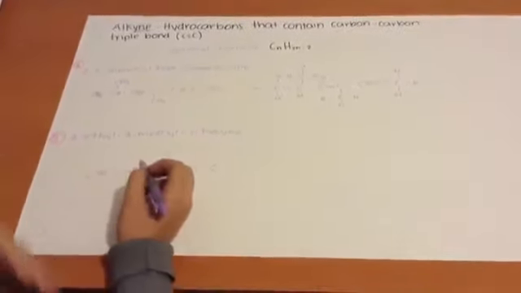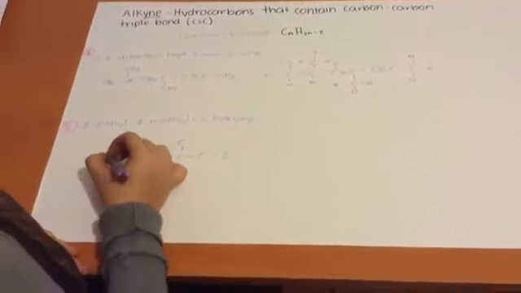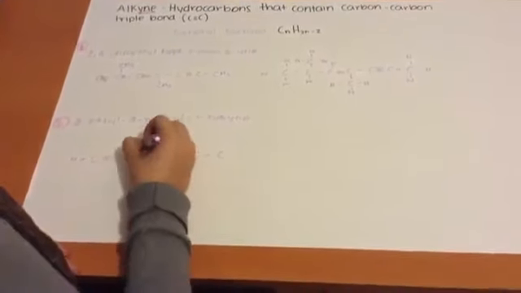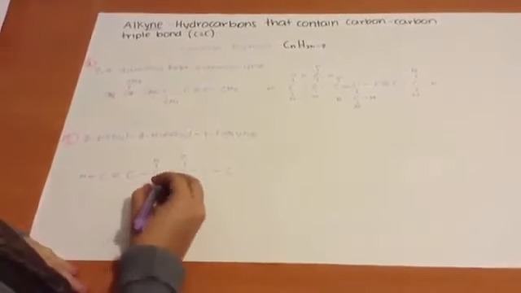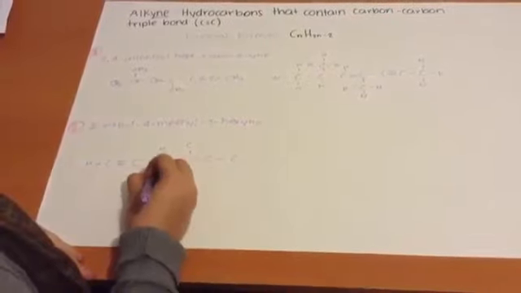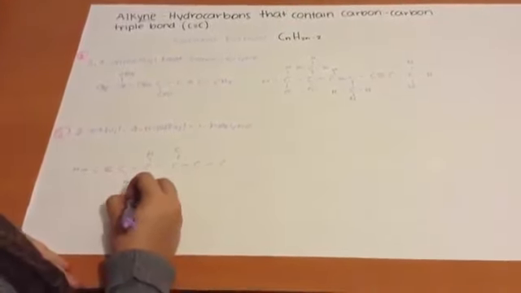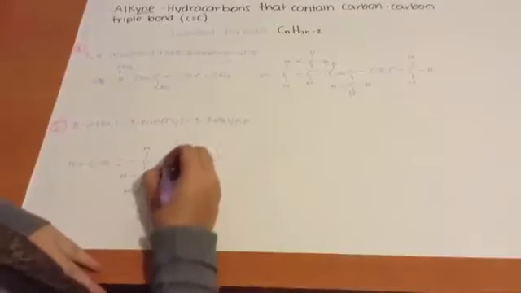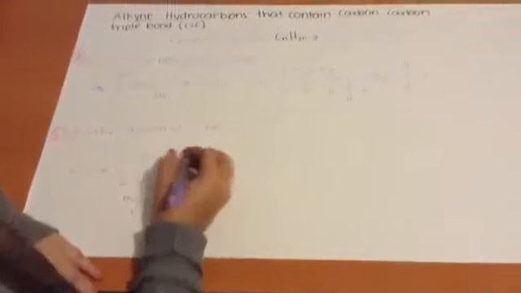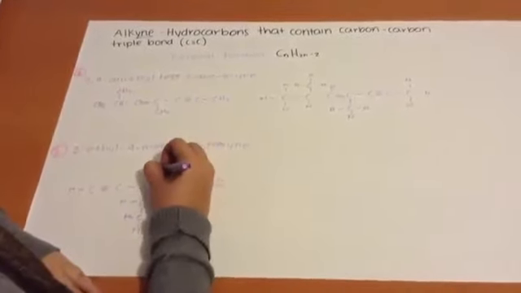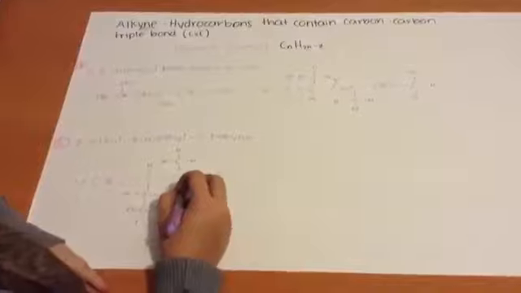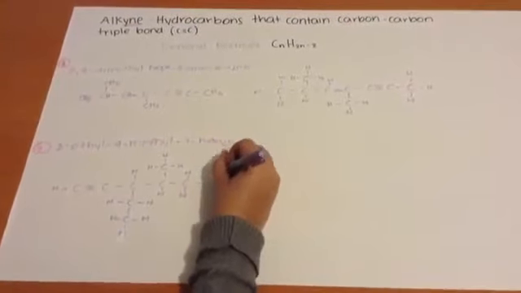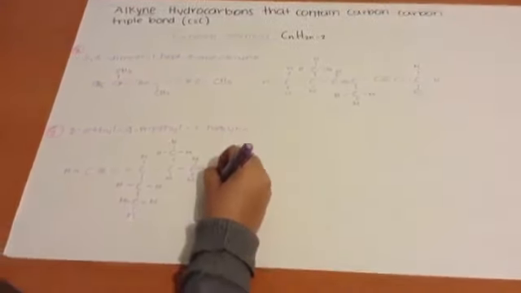So we will complete the 4 bonds on each carbon.